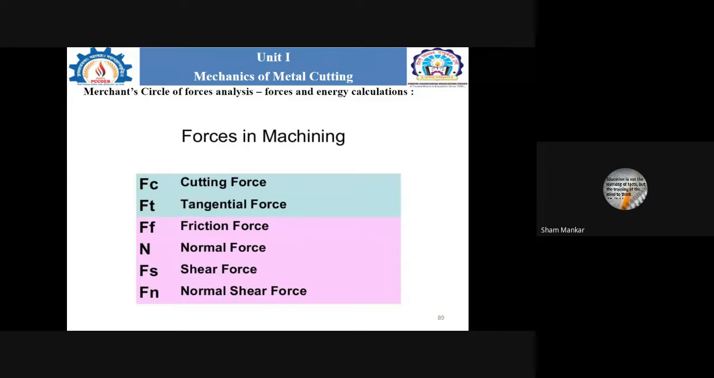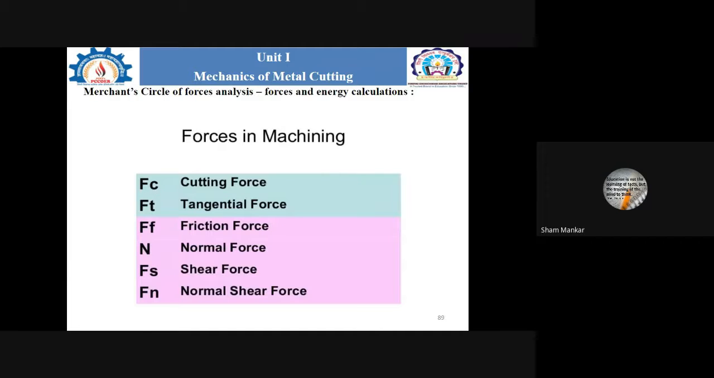Okay, so these are the 6 different types of forces which we are considering while studying this particular Merchant circle analysis of the force. Apart from that, as we know, there are different kinds of angles: rake angle gamma, shear angle phi, friction angle, and the coefficient of friction.